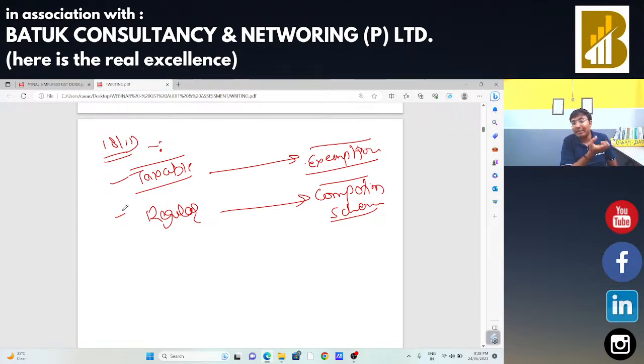In that case, whatever input tax credit is in hand of that regular taxable person, now he is a composition taxable person. So input tax credit is not usable for that person.